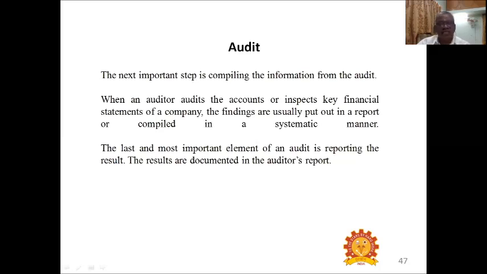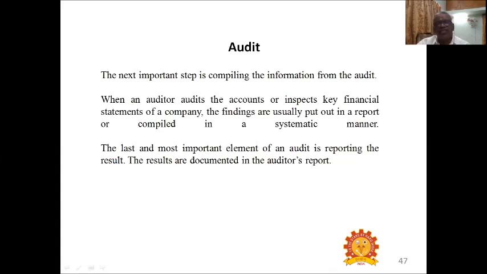Then the final and last step: the last and most important element of an audit is reporting the results. The results are documented in an auditor's report. Then that will be submitted. So all the four steps. First one is, what is the role?